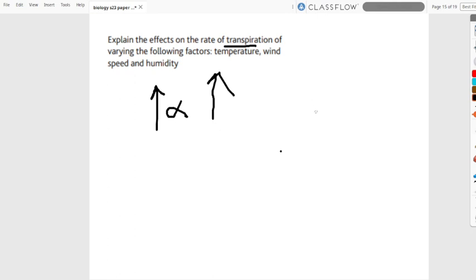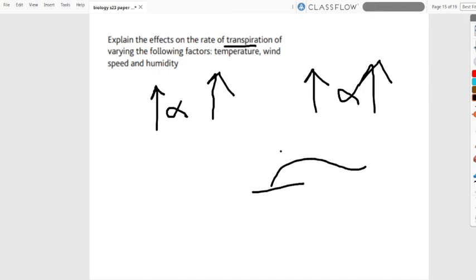As in wind, if the wind speed is more, the greater the transpiration rate. And that is because this increases the concentration gradients between the air and the leaf where transpiration occurs. So for example, here we have the evaporated particles.